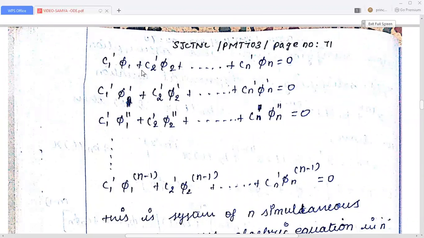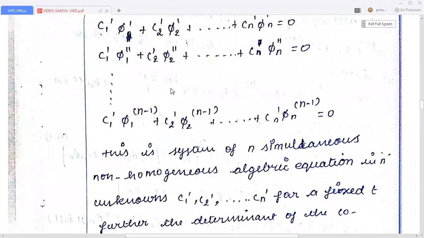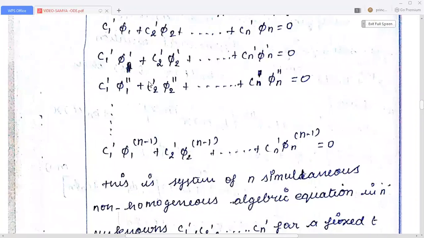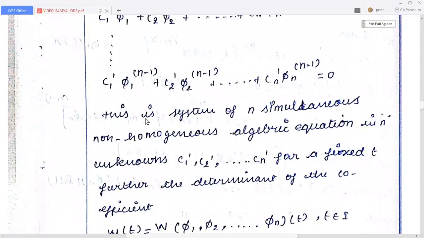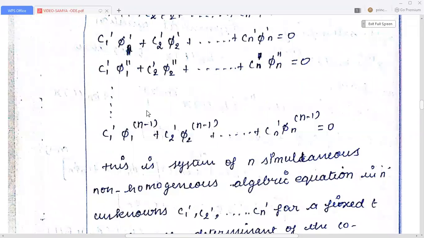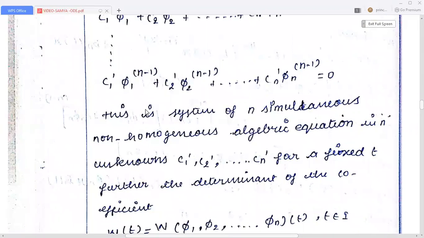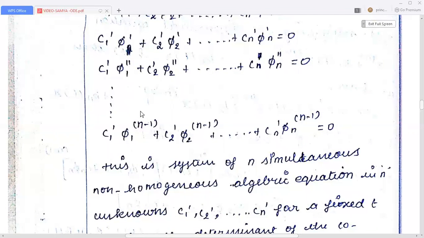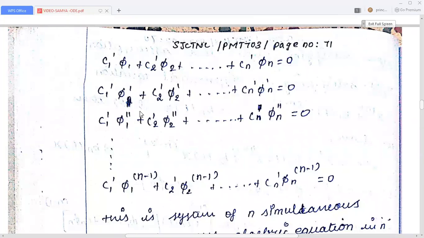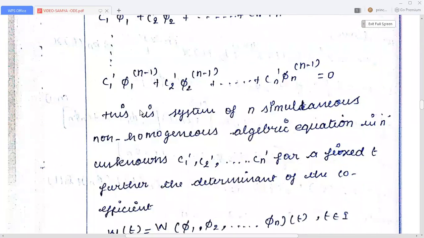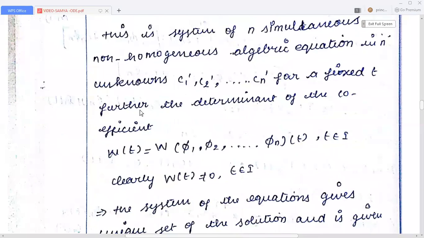C1 dash into pi 1 plus C2 dash into pi 2 plus etc. plus Cn dash pi n equal to 0. Similarly, we write all other equations. Here, this is a system of n simultaneous non-homogeneous algebraic equations in n unknowns C1 dash, C2 dash, C3 dash, and Cn dash for a fixed point t.